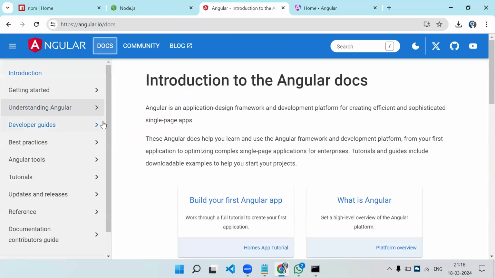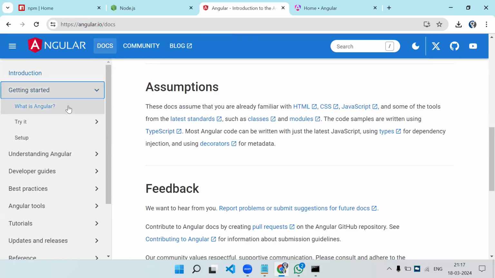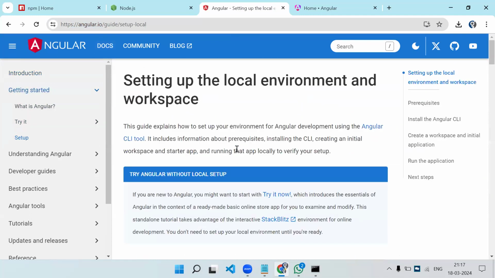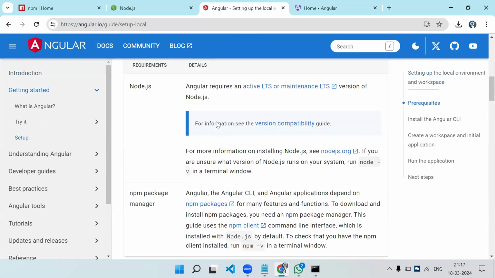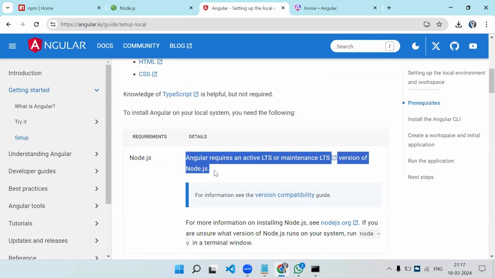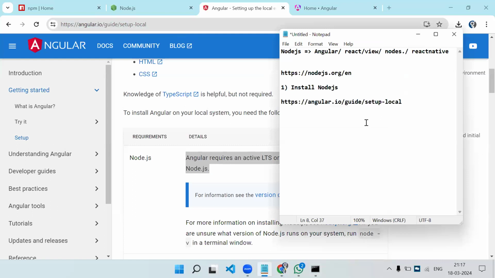Here, if you expand this getting started, you will find an option setup. After installation of Node.js, you need VS Code. You might have already installed it because you might have learned HTML, CSS or JavaScript. Here also it says first you need to install Node.js. This is the setup site, and I will provide it over here.